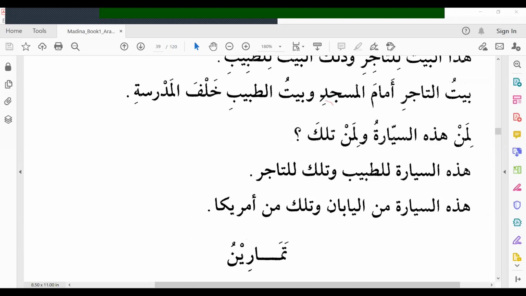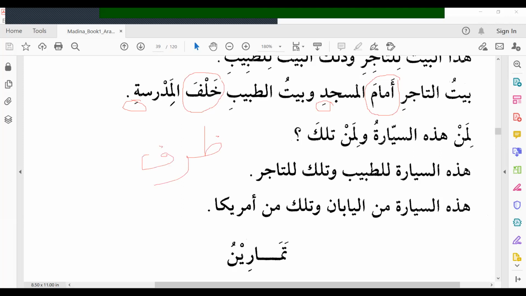Amam al-masjidi. Why amam al-masjidi? There is no harful jar here. No, it's because of mudafun ilayhi. Why is it mudafun ilayhi? Amama, khalfa is a dharf, like in front, behind, these kinds of words. Madrasati takes kasra because it's followed by a dharf.